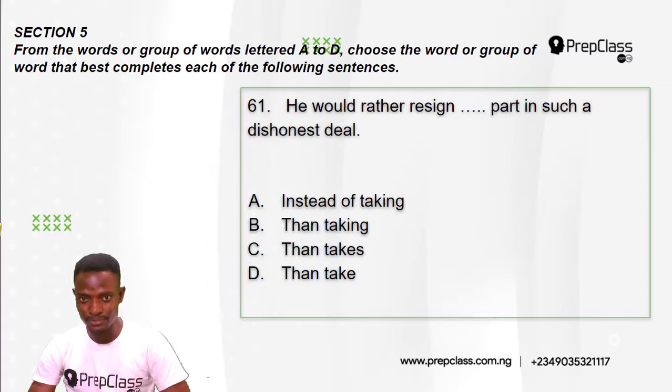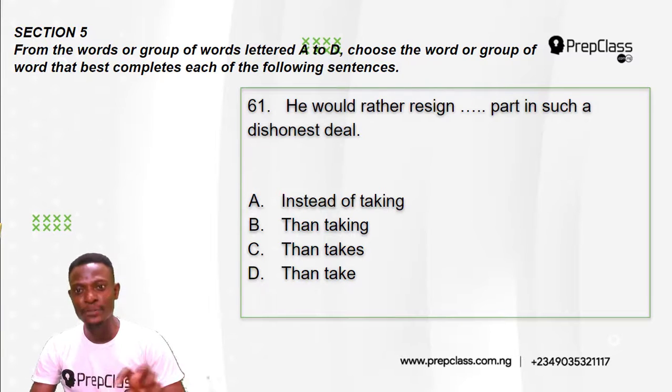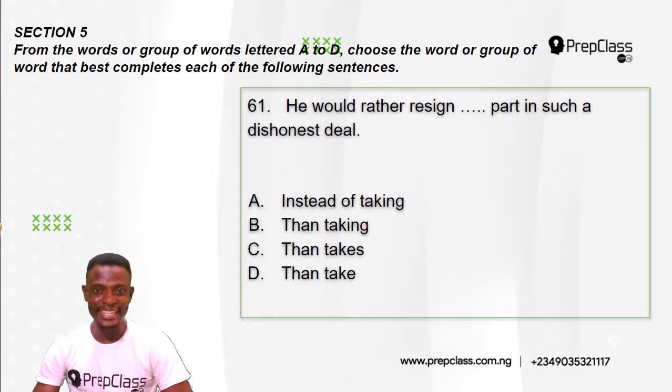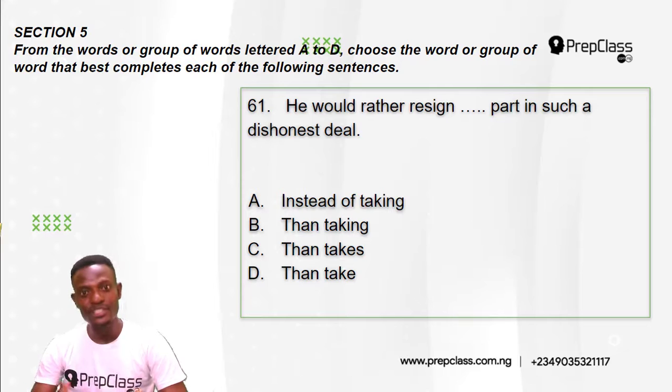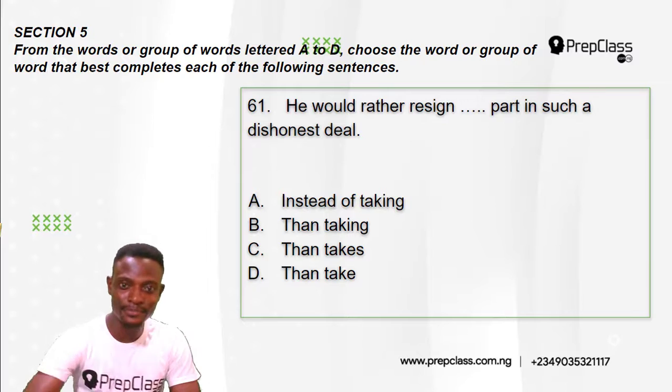Question 61 reads, he would rather resign dash part in such a dishonest deal. A. He would rather resign instead of taking part in such a dishonest deal. B. He would rather resign than taking part in such a dishonest deal. C. He would rather resign than takes part in such a dishonest deal. D. He would rather resign than take part in such a dishonest deal. So, which of these options is the best to complete this sentence?